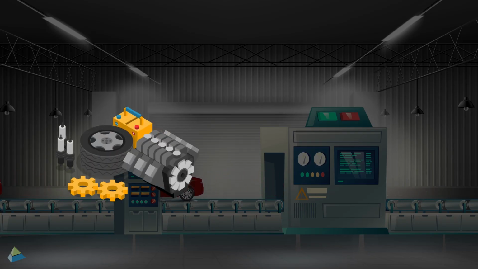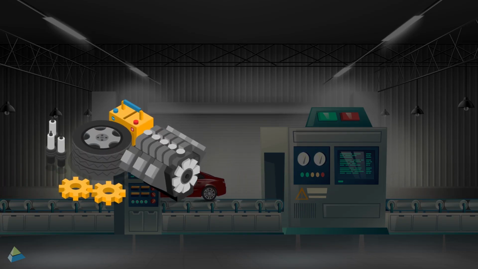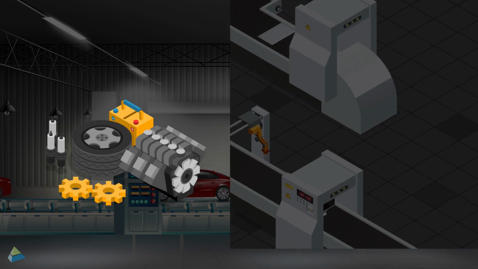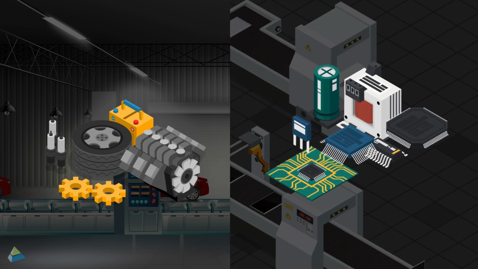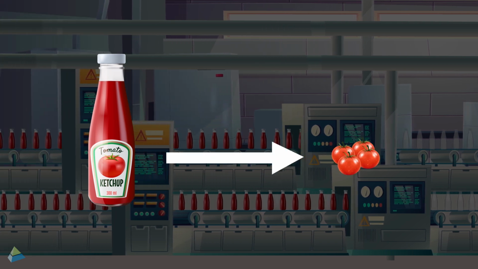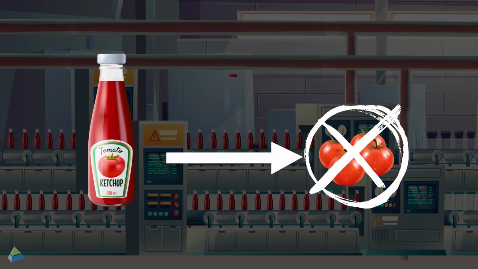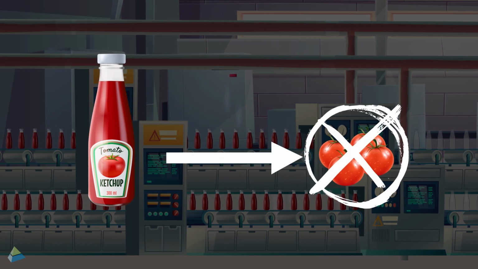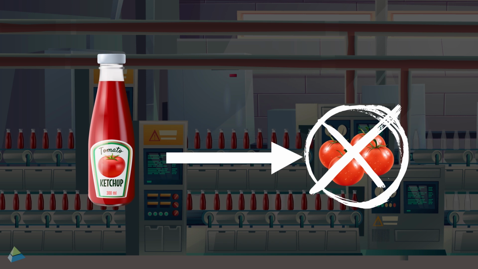To sum up, you can disassemble a car or a computer and return its parts to the stock. That's discrete manufacturing. But can you put the ketchup back in the tomatoes? Obviously not. You simply cannot return it back to its basic components. That's process manufacturing for you.